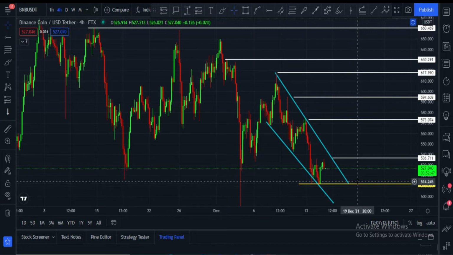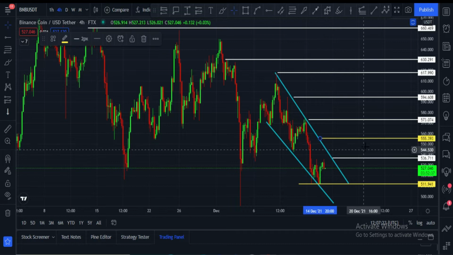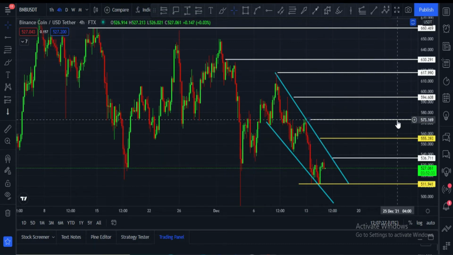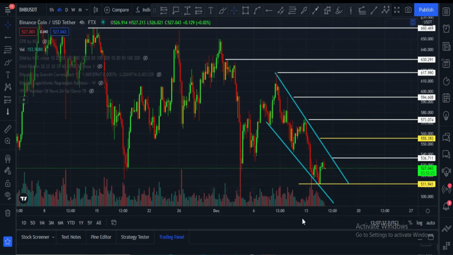Once it breaks towards upside, our first target will be $555, and after that next target is 570 and after that 594 and so on. Let me please show you some indicators. There is a decent volume in 4-hour chart and that is very good thing.